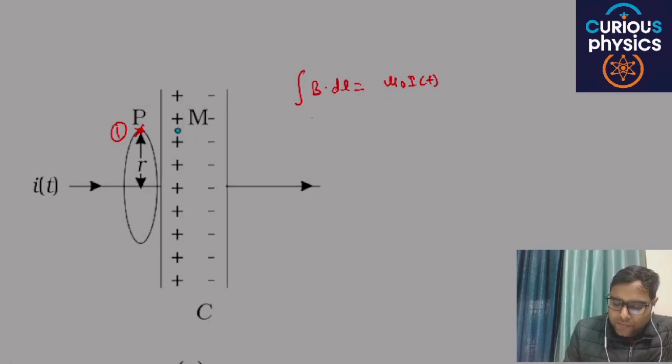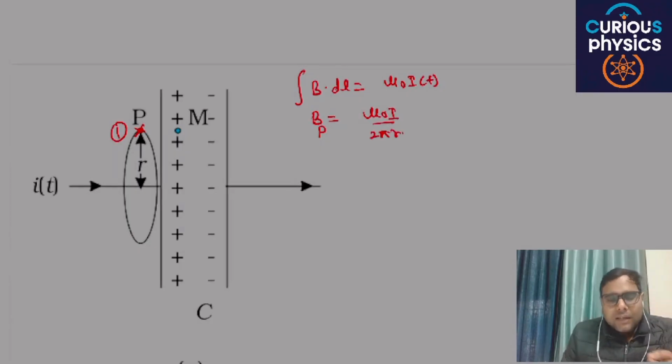Then you will get the value of magnetic field at point P as mu naught I by 2 pi r, where r is the radius of this particular loop. Are you able to understand my point or not? You will get the value of magnetic field at point P.